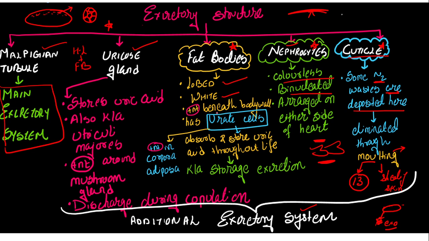Okay. Now, fat bodies consist of some cells which we call urate cells. These urate cells are present where? On the corpora adiposa. Adiposa याद आ रहा है? Adipose tissue is going to store the fat.